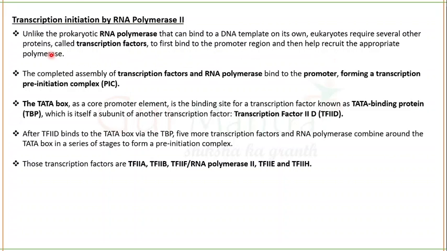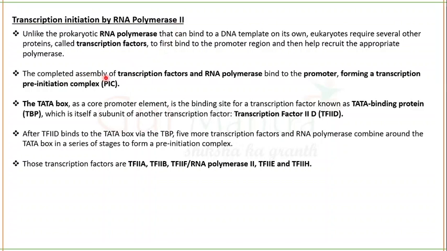The general transcription factors, not the regulatory ones, get attached to the promoter region and then recruit their respective enzymes, either RNA polymerase 1, 2, or 3, but here we are talking about RNA polymerase 2.